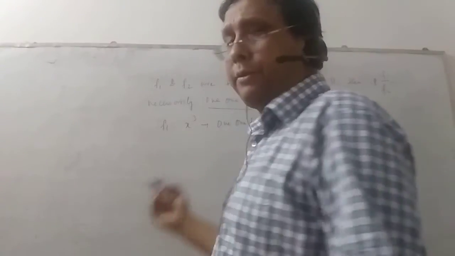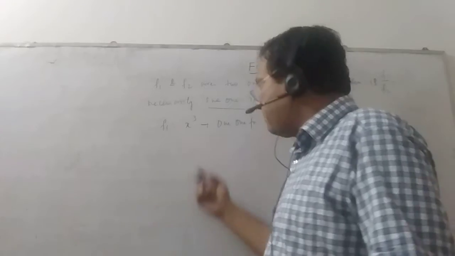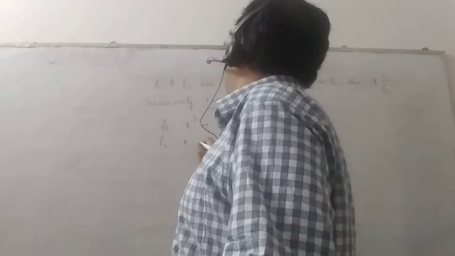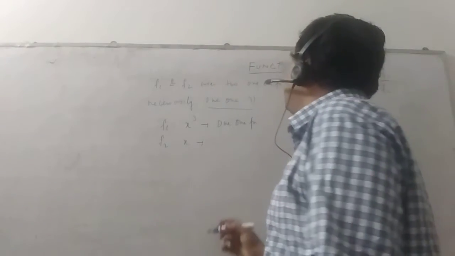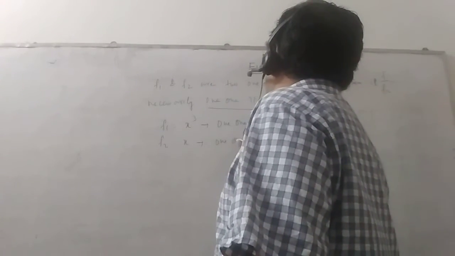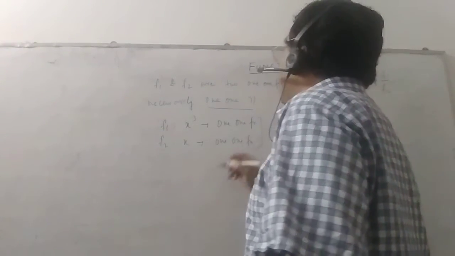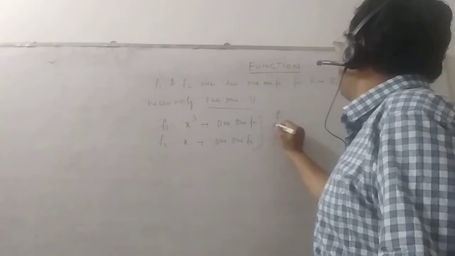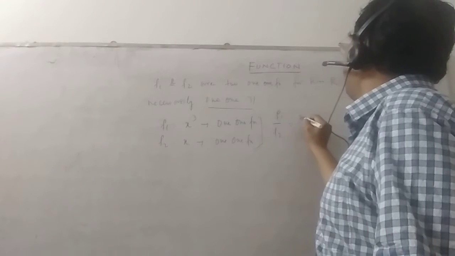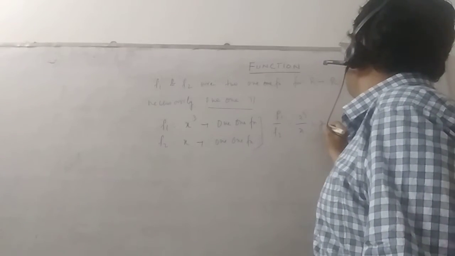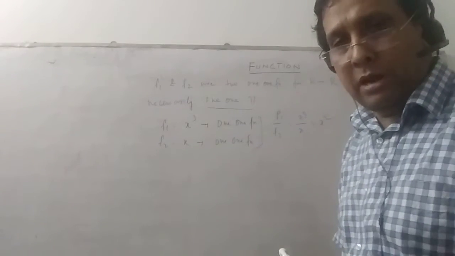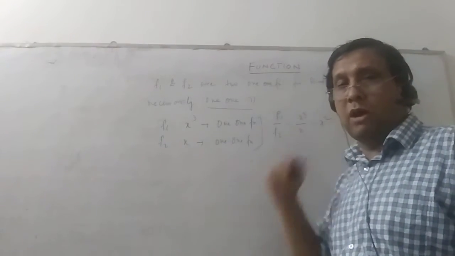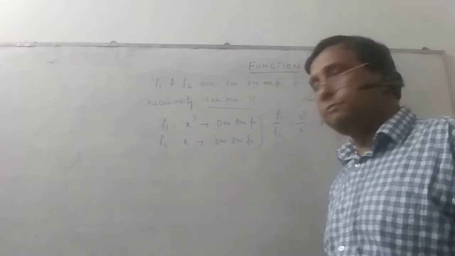You don't need to prove it. f2, suppose you take a linear function x, which is also a one-one function. So if I divide f1 by f2, we get x cube by x, that is x square. So this is a parabolic form, y is equal to x square. And if you can prove that this is a many-one function, the objective is fulfilled.